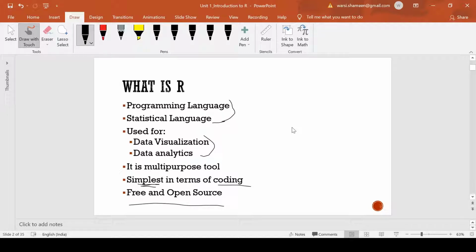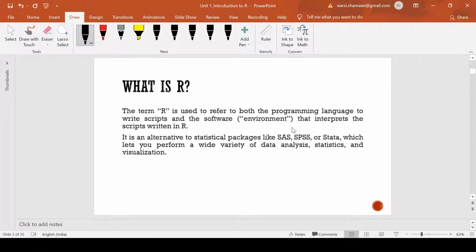If anybody contributes any new thing, that would be visible to anyone who has installed R. So it is of very high utility. When we learn it, we will realize that it is simple, and we can do very good visualizations. We could do good data analytics with the help of this programming and statistical language.